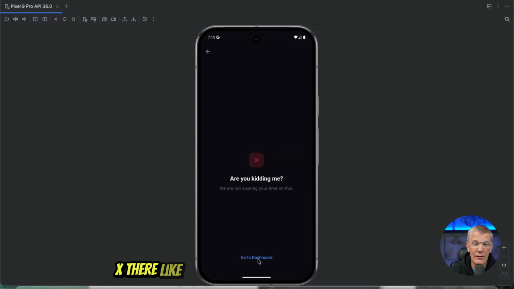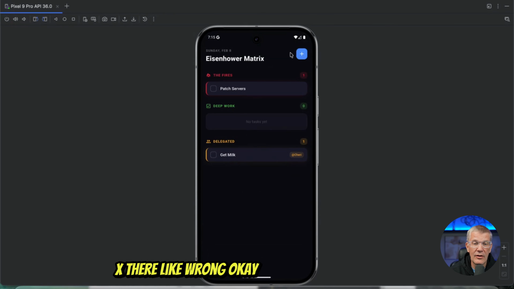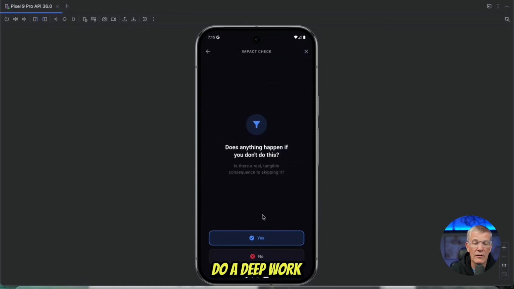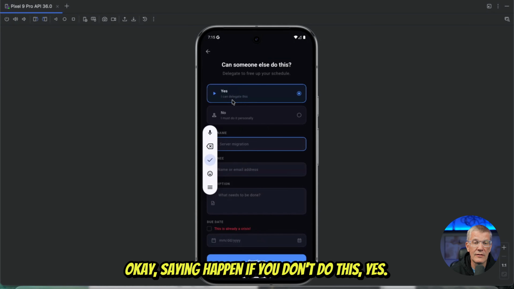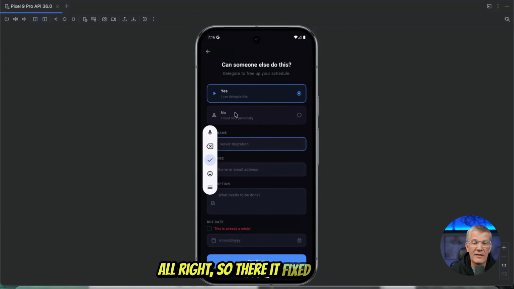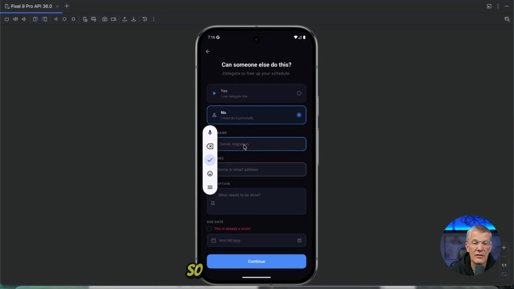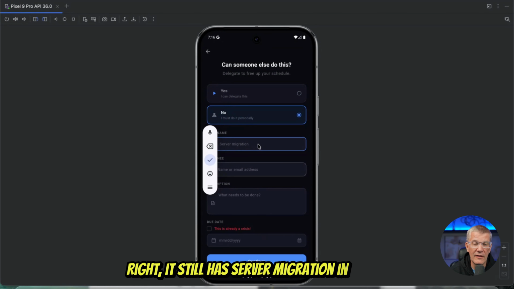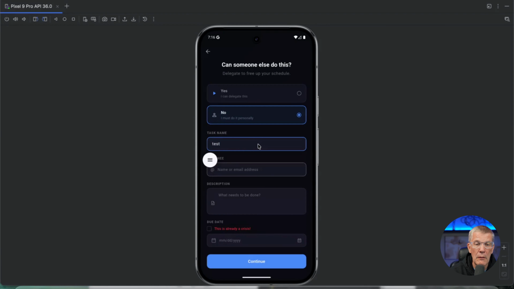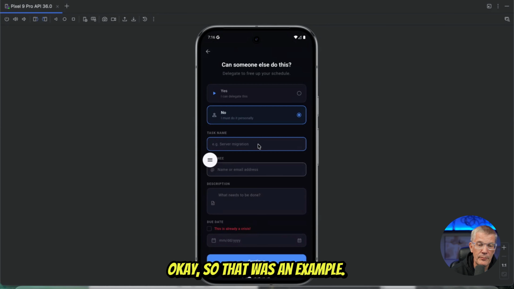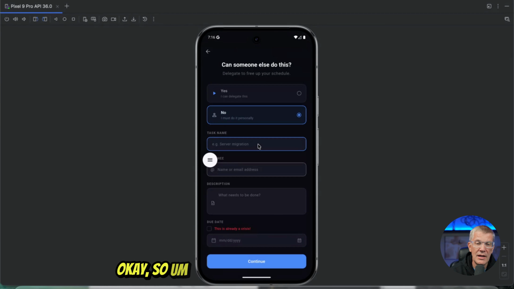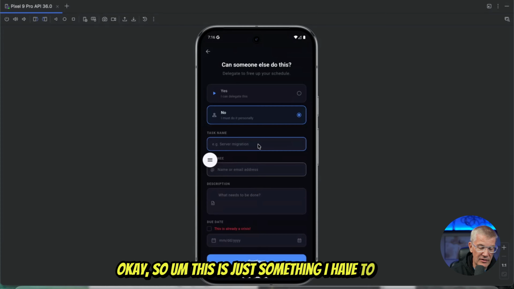Got the red X there, like wrong. Okay, cool. Okay, so now let's do a deep work. Does something happen if you don't do this? Yes. All right, so there it fixed the no, right? Can I delegate this? No. So now I'm going to do it, right? It still has server migration in there. Okay, so that was an example. Oh, I see. It's an EG. Okay, so this is just something I have to do.